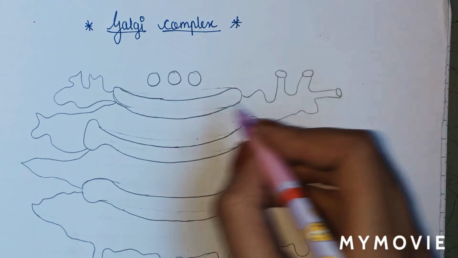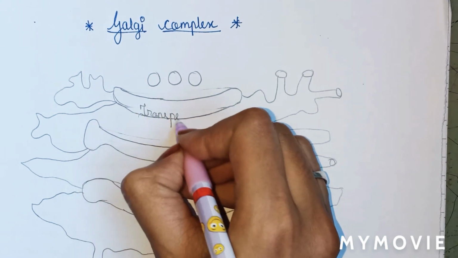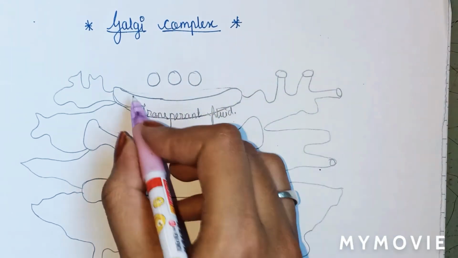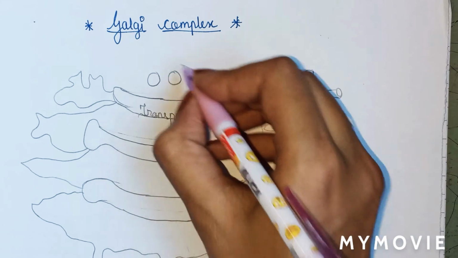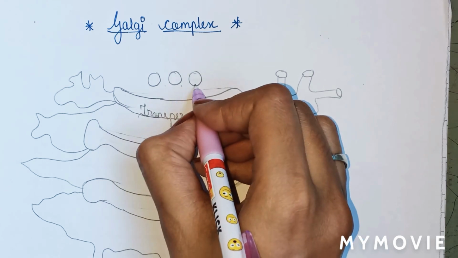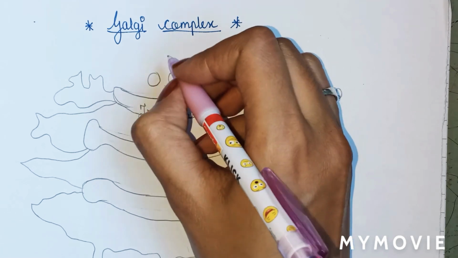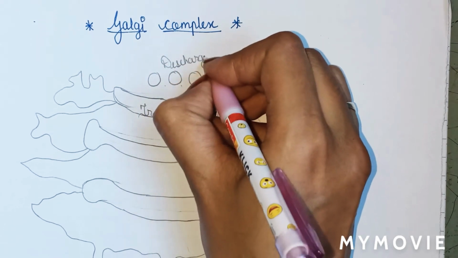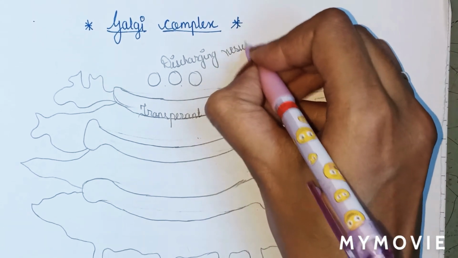Now here you can see, we will name this transparent fluid. Here in this cisternae, means sac-like structure, transparent fluid is present. From the transparent fluid or from the cisternae, these vesicles are discharged, so they are known as discharging vesicles.